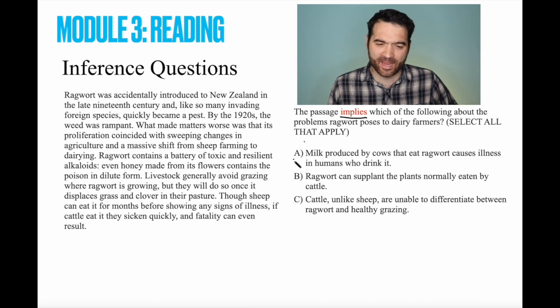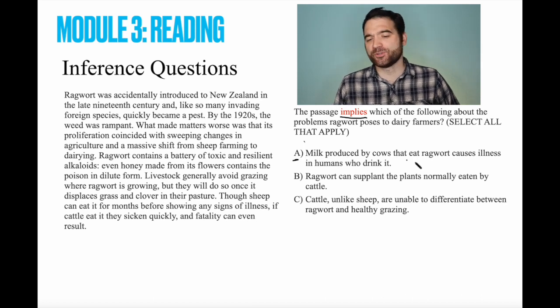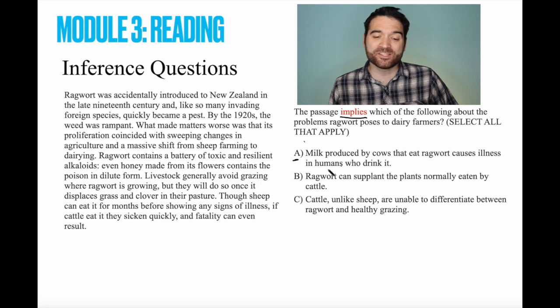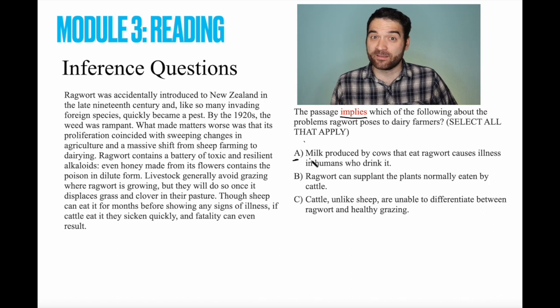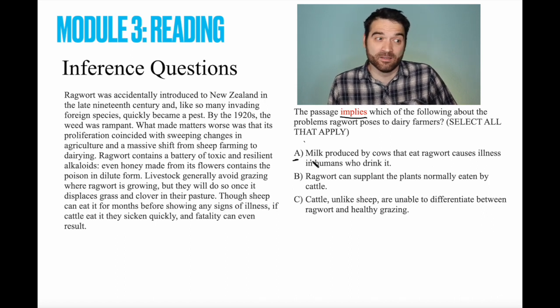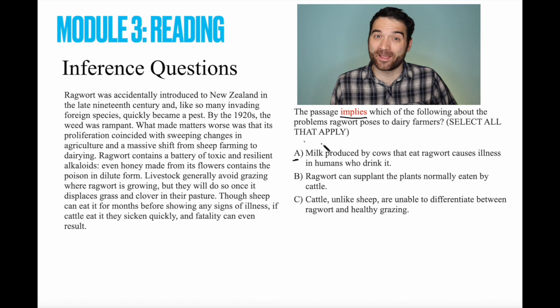And we start with answer option A here. Milk produced by cows that eat ragwort causes illness in humans who drink it. Well, that's a pretty reasonable thing to say, right? I'm not an expert in bovine to human disease transmission, but if I drink milk from a cow that's sick, I'm probably going to get sick, won't I?